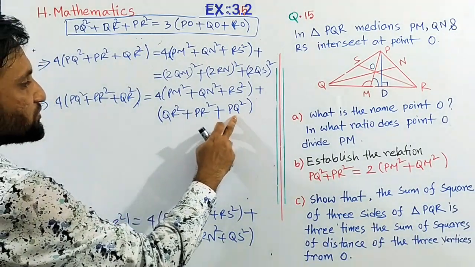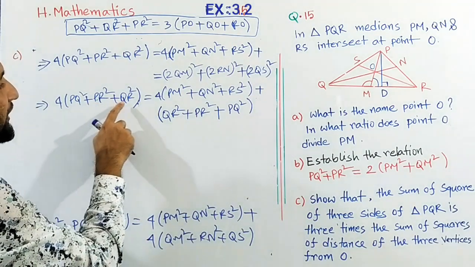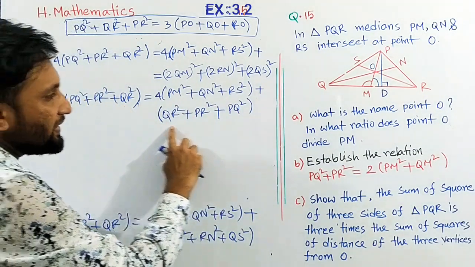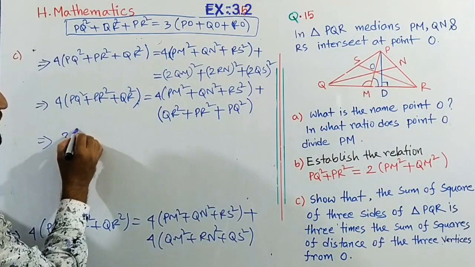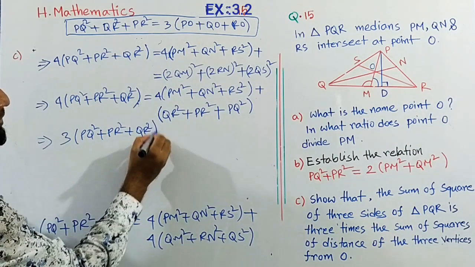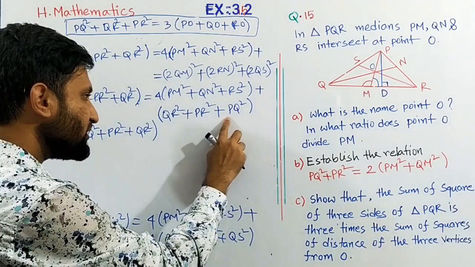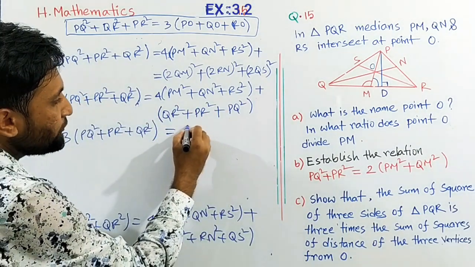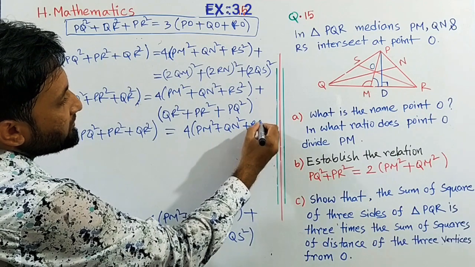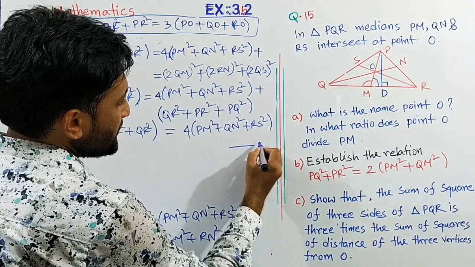Here we see PQ², PR², and QR² on the right side as 1, and on the left side 4 times PQ², PR², and QR². If we transfer to the left-hand side, 4(PQ² + PR² + QR²) minus 1 part, we can write the rest as 3(PQ² + PR² + QR²), because the inside bracket part and this part are the same, so we subtract from the left-hand side. On the right-hand side we get 4(PM² + QN² + RS²). This is considered as equation 4.